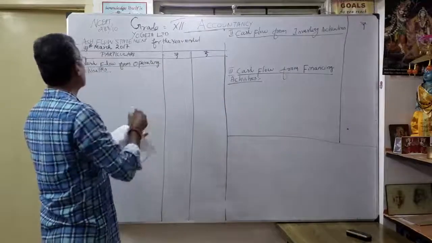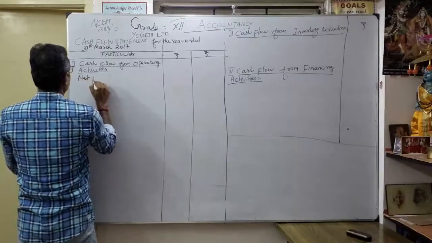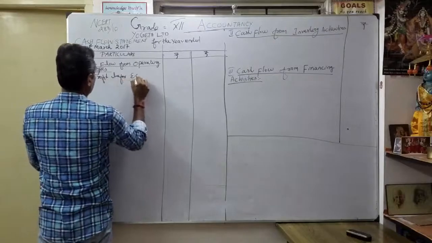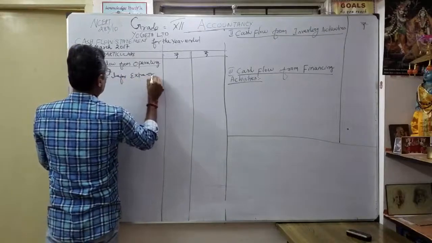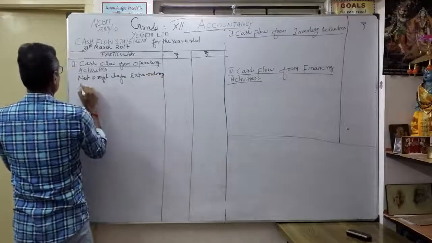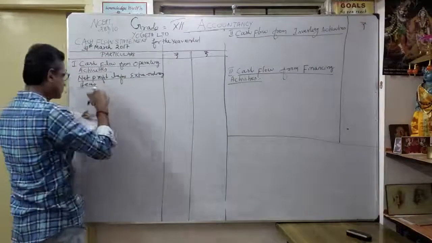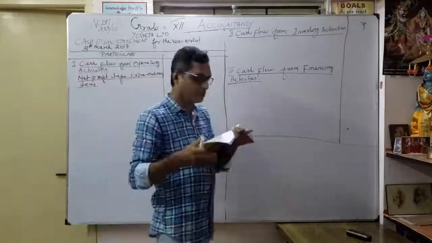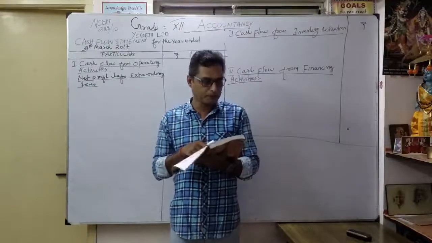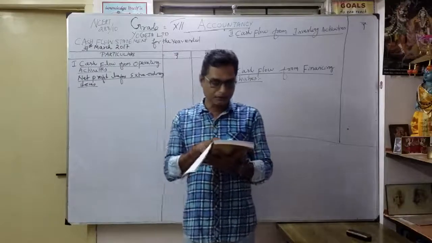From the cash flow from operating activities, you know already net profit before extraordinary items. So that is the heading. For that, how we are going to start? First we are going to start from the liability side point of view, one by one. So now we take page number 288, the balance sheet of Yogeta Limited, prepare cash flow statement.